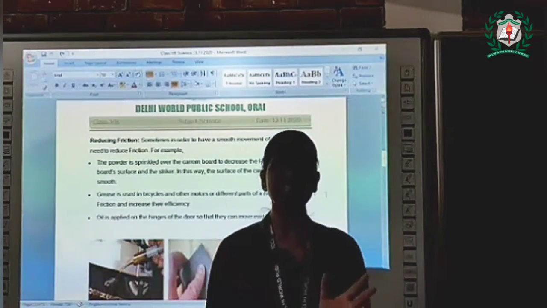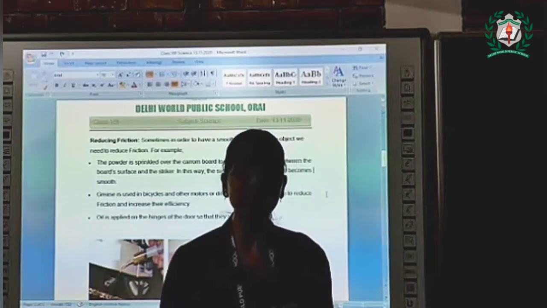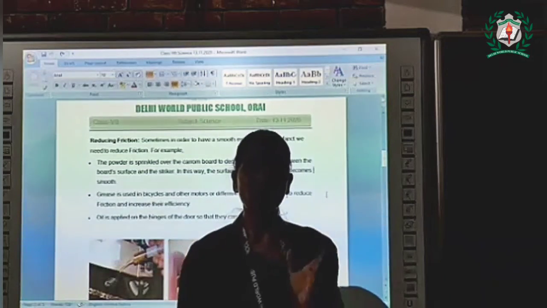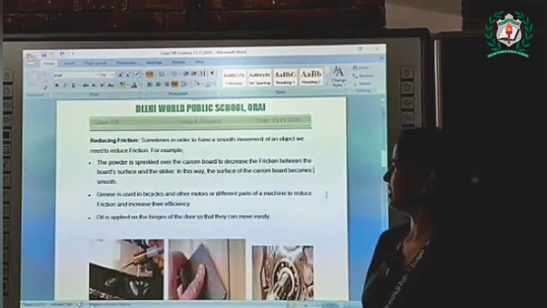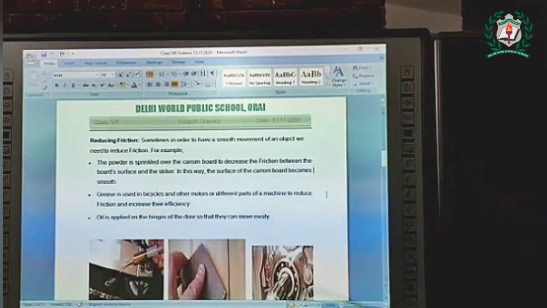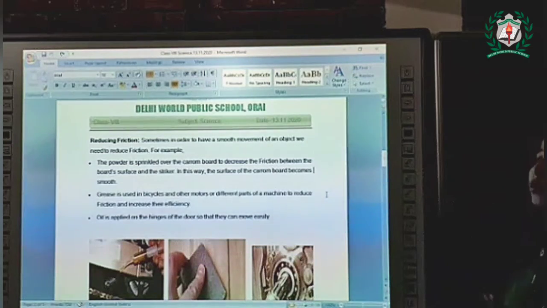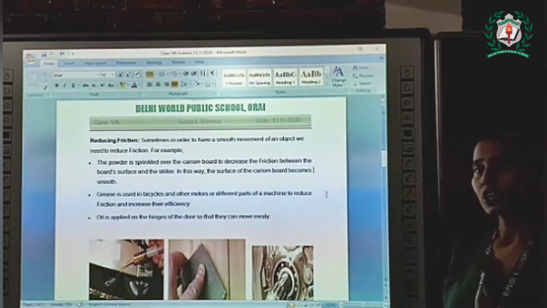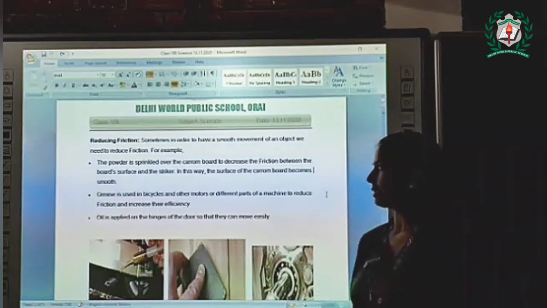If we do not grease our vehicles, the parts of our vehicles will get spoiled with that friction, or they will rub against each other. This is why we need to grease our vehicles. Oil is applied on the hinges of the door so that they can move easily. So this is why oil is applied to the hinges of the door.